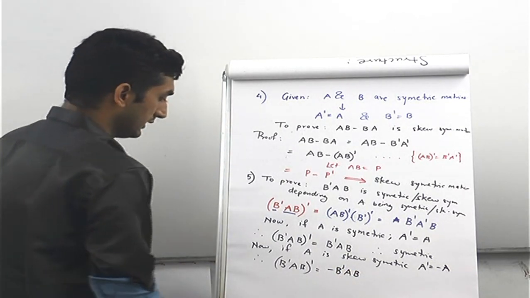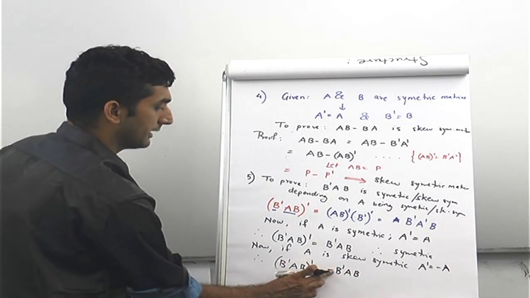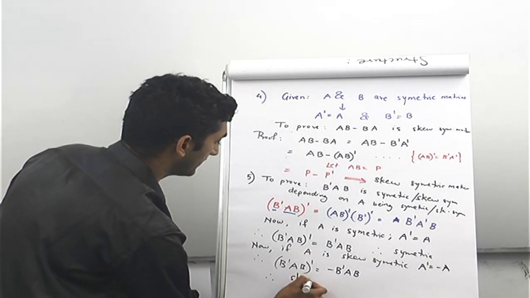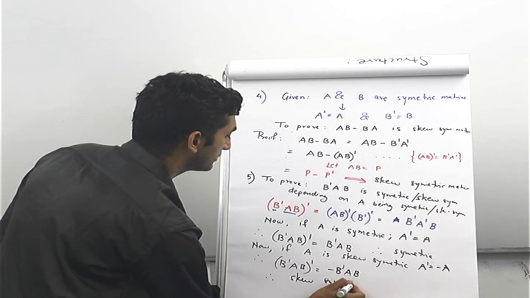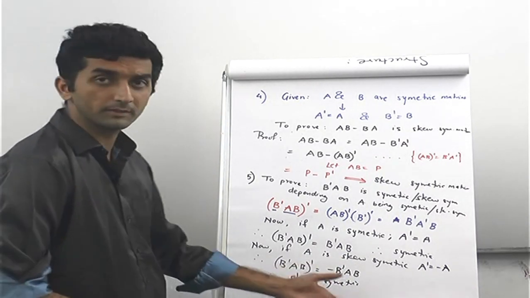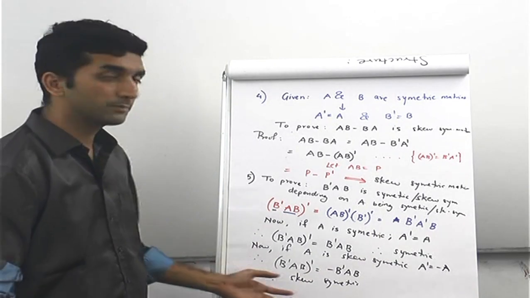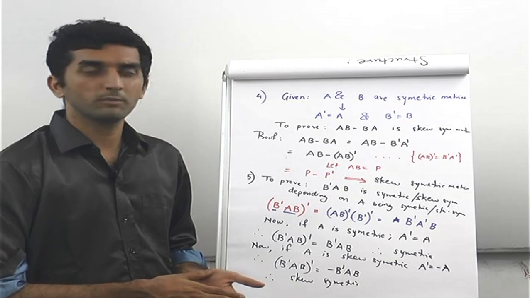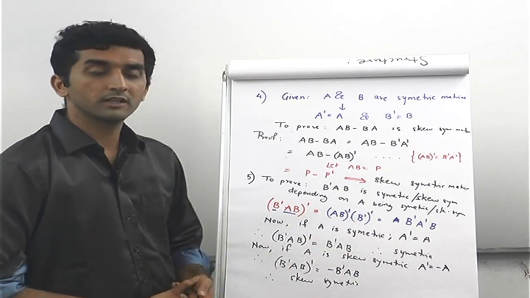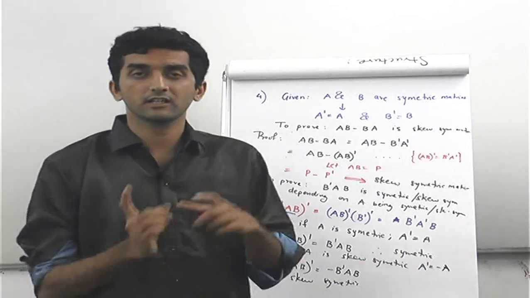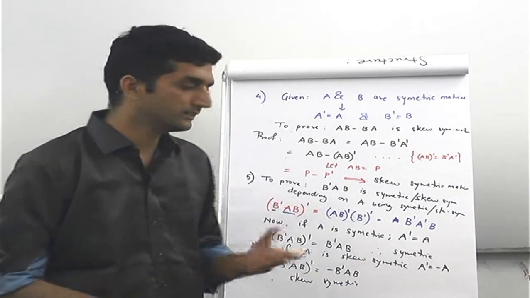Now this shows that P transpose is minus of P, therefore skew symmetric. If the transpose of any matrix becomes minus of its original matrix, then it is a skew symmetric matrix. So this is the proof for the fifth one. All you have to do is know the basic formulas like for a symmetric matrix the transpose is equal to the original matrix, for a skew symmetric matrix the transpose is equal to negative of the matrix, and so on.